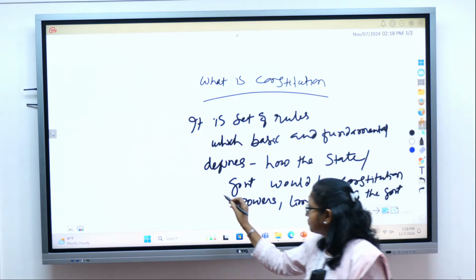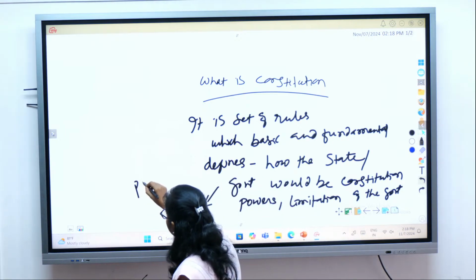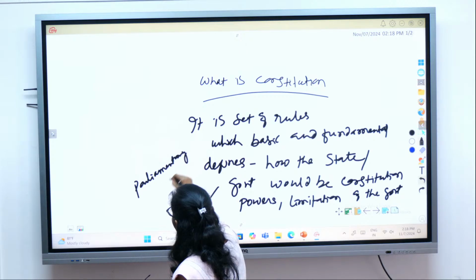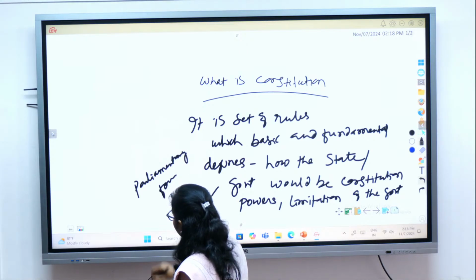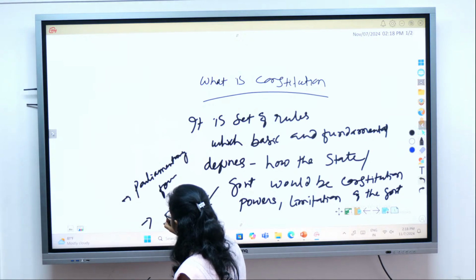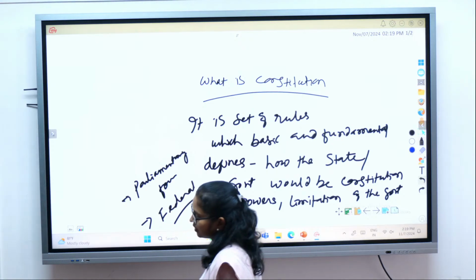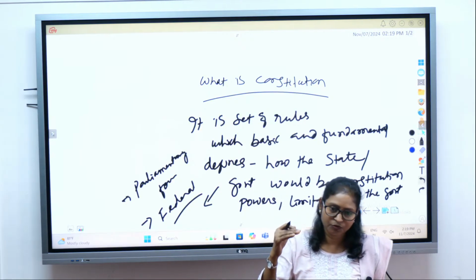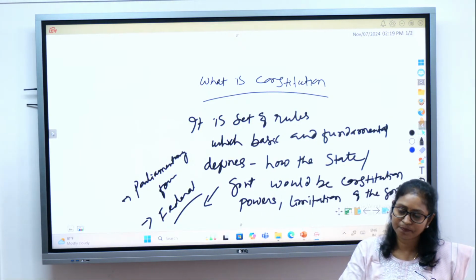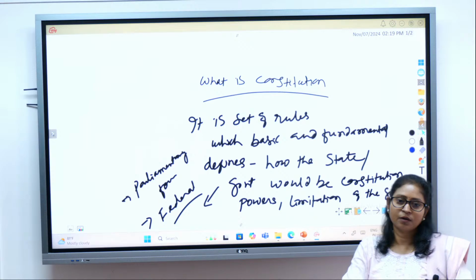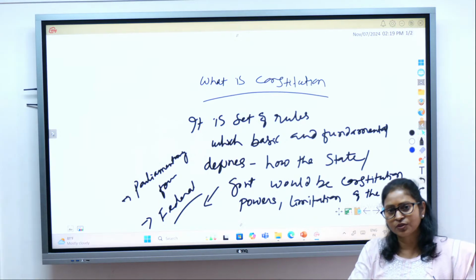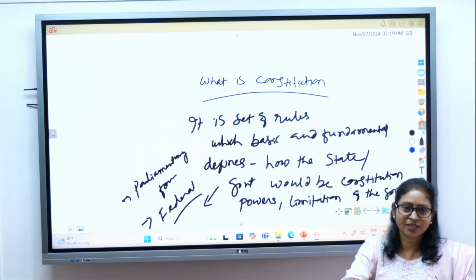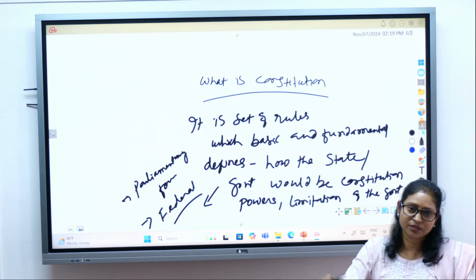So we know that we are a parliamentary form of government, isn't it? We are also federal, we have federal features where the power is distributed between center and state. Parliamentary form of government means where the executive comes from the legislature itself. There is a dual membership, right?